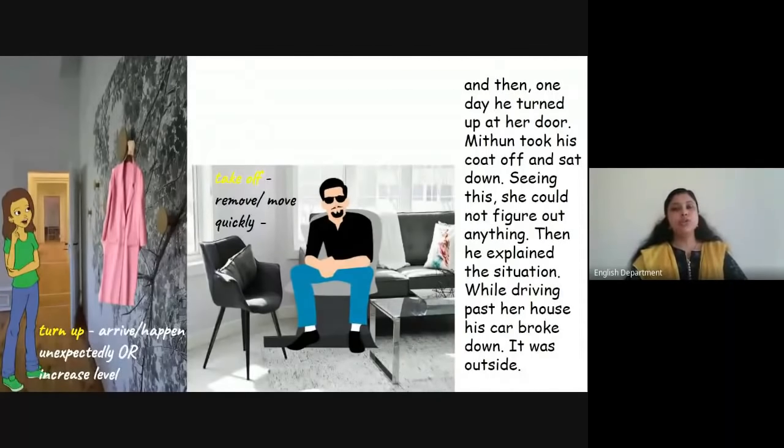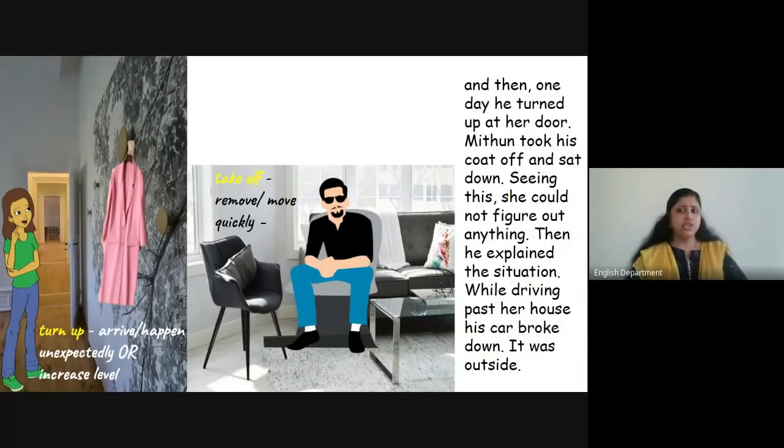But you also might have seen this phrase when we mentioned aeroplanes taking off, right? So that also is another meaning of this phrasal verb: move quickly. She took off suddenly, right? When somebody leaves a group suddenly, you can say that. So that has two meanings. Now let's look at the next part of this story.